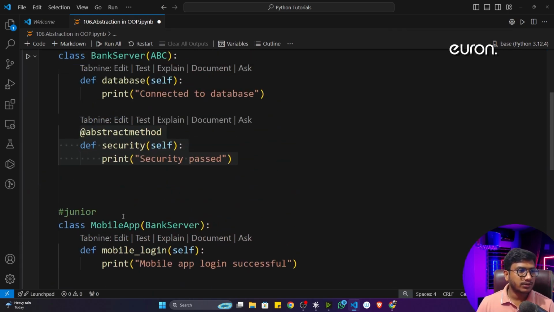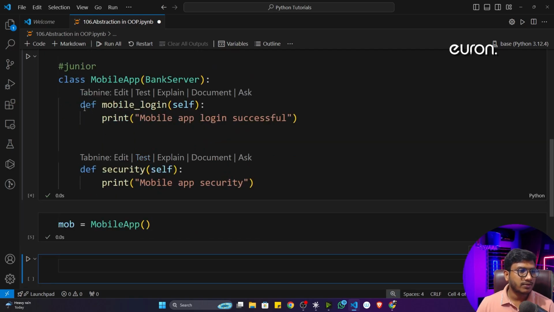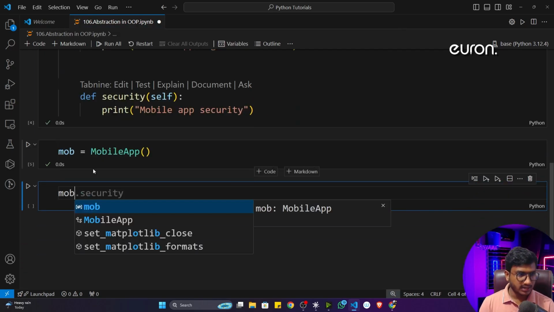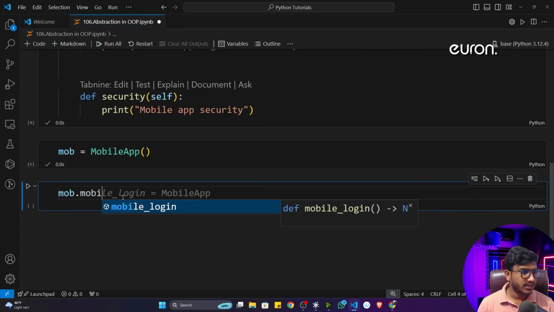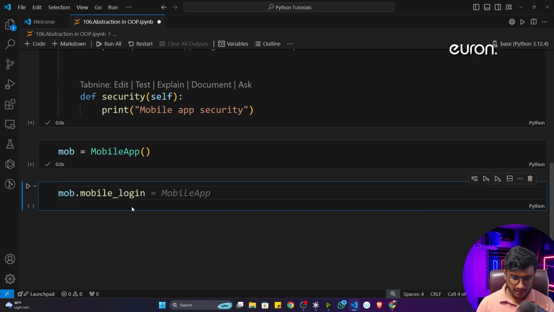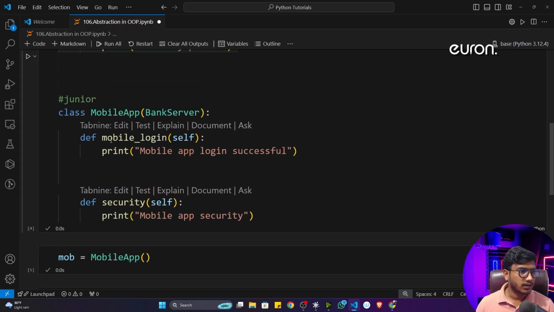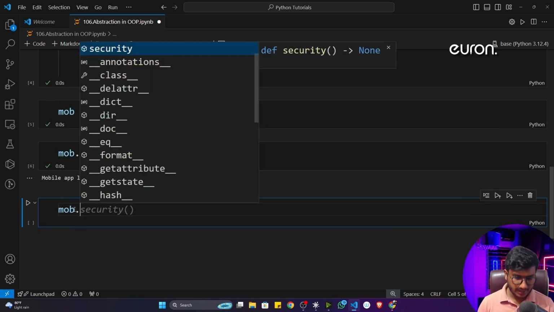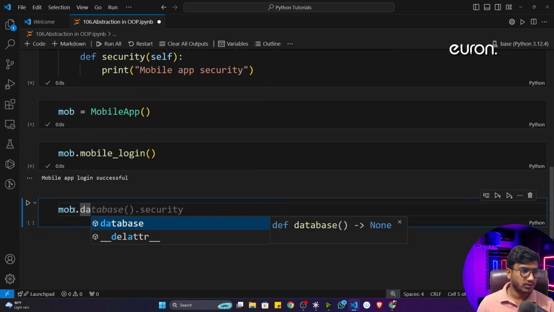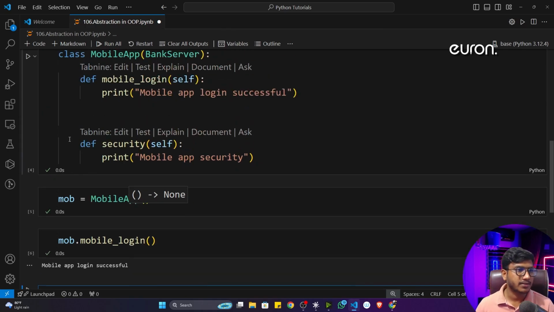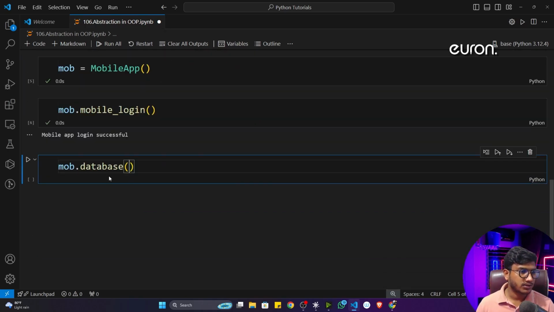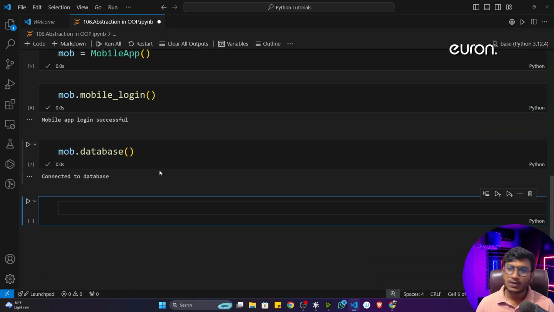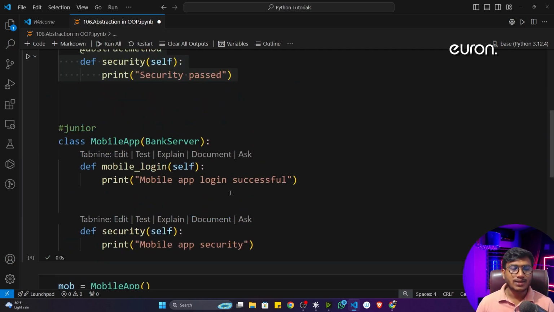Now let's see if I want to access the mobile login, I can do it. I'll just write mob dot, let's say, I will call this method mobile login. Now see if I execute, this is working fine. Now let's say I want to access the database from my parent class. I think you know there is a method I created called database. See, I can also access this. Fine. So that's how you can apply any kinds of constraint to the child class.